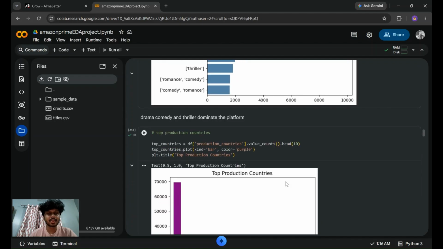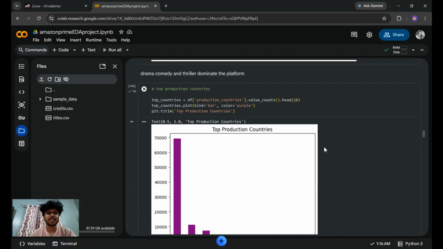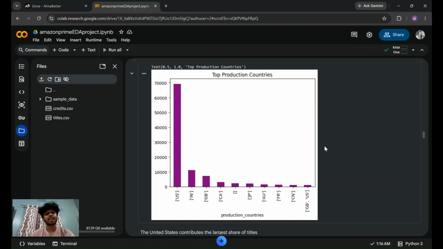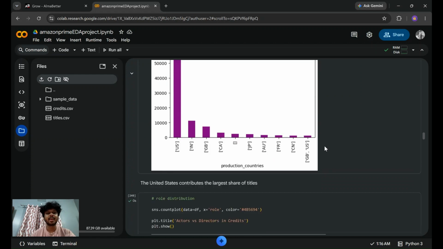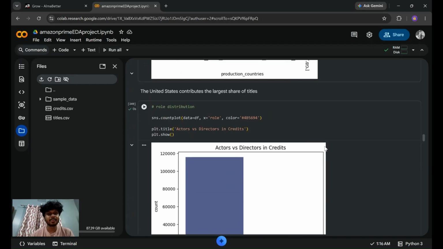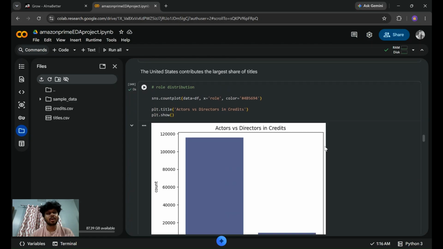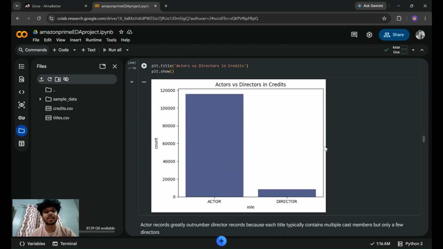And next is top production countries, and in this, US is leading, and it contributes the largest share of the content production. And the next visualization is role distribution, where the actors are more as compared with the directors.